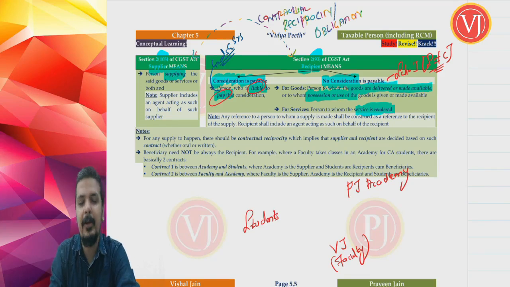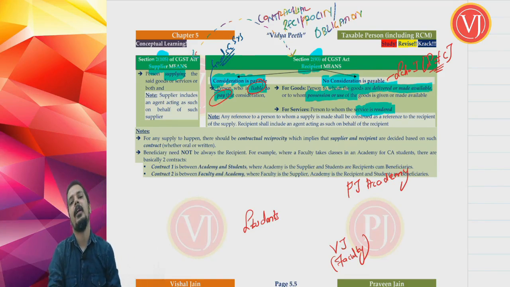Now, tell me who is the supplier and who is the recipient. If you go to an academy and you tell that, okay, I want to attend the classes of Vishal Jain, Indirect Taxes, and you have made a payment of the amount, I'll be coming and taking lectures for you. Now, who is the supplier and who is the recipient?